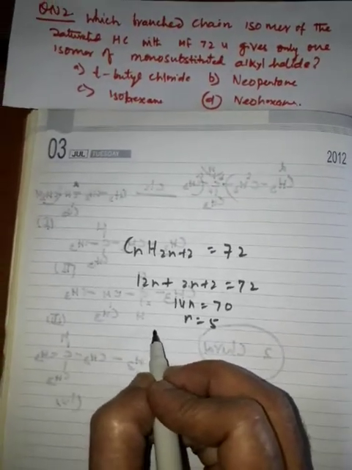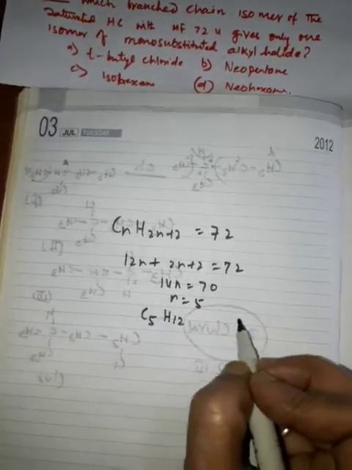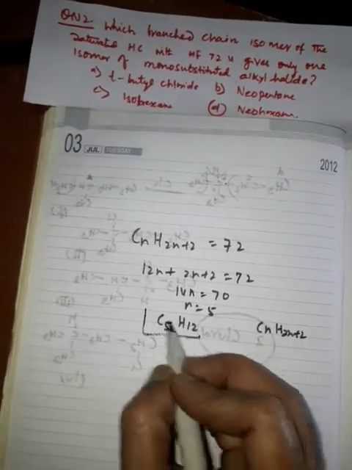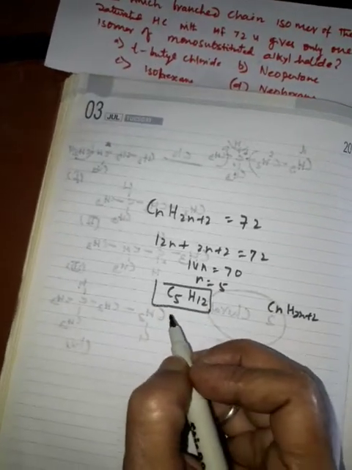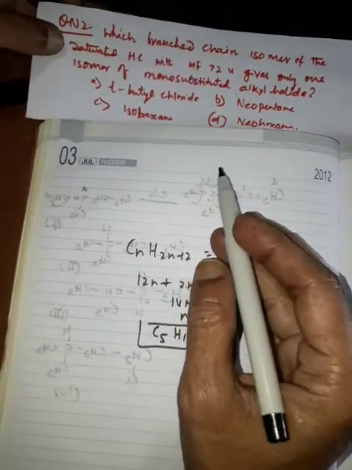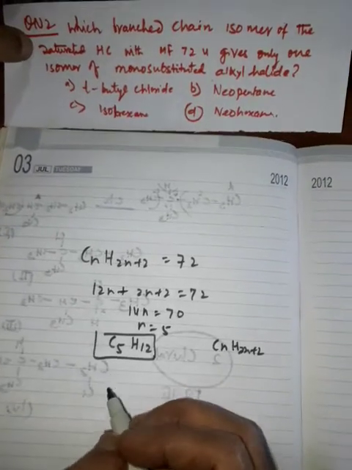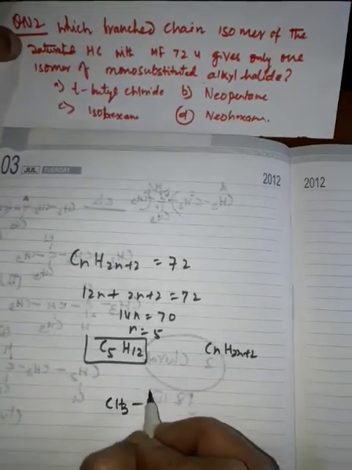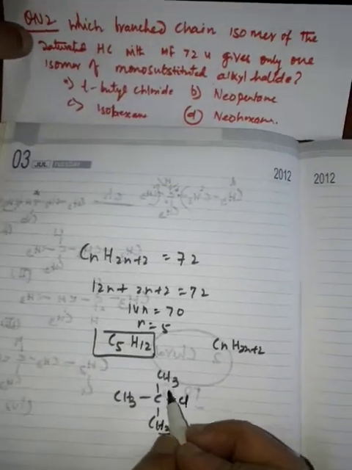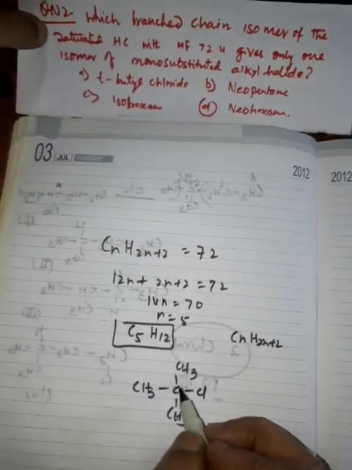That means the hydrocarbon must have the formula C5H12. Now since it gives only one monosubstituted alkyl halide, it must be neopentane, with CH3, CH3, CH3 groups, because all the hydrogen atoms are symmetrical in nature.